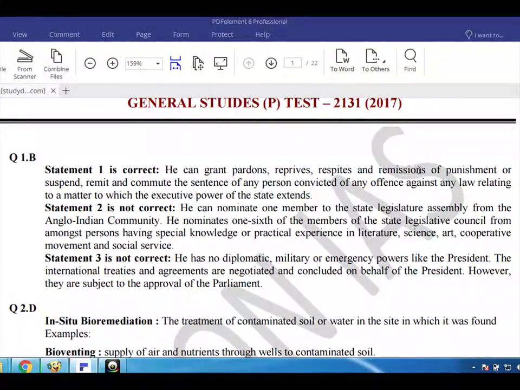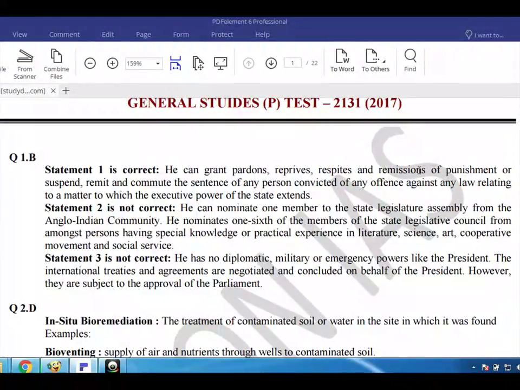Statement 2 is not correct. He can nominate one member to the state legislative assembly from the Anglo-Indian community. He nominates 1/6 of the members of the state legislative council from amongst persons having special knowledge or practical experience in literature, science, art, cooperative movement and social service.